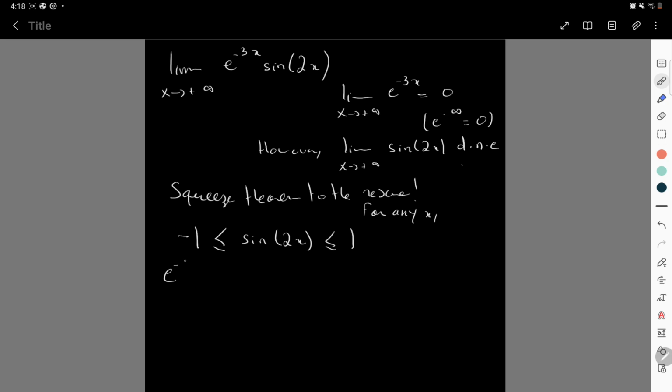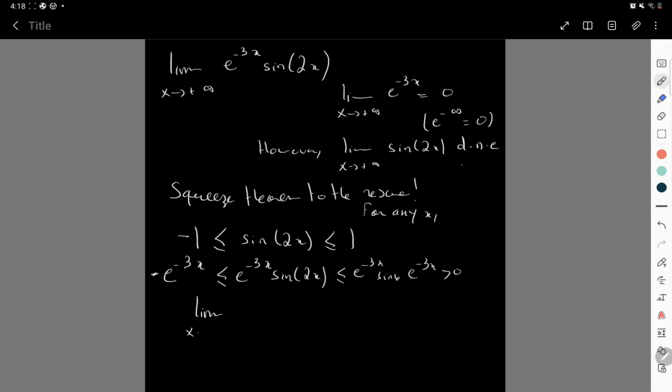Now, since e to the minus 3x is positive, I can multiply this chain of inequalities by e to the minus 3x without reversing the order of the inequalities themselves.